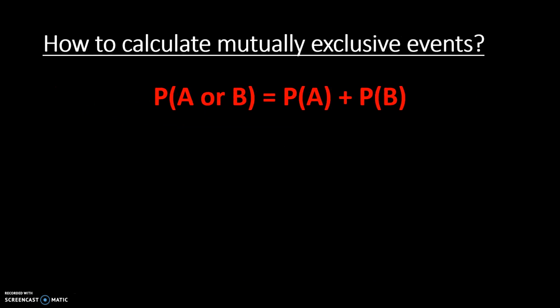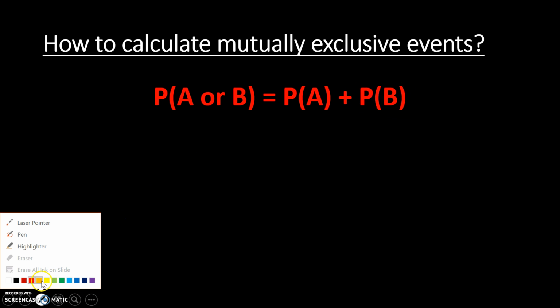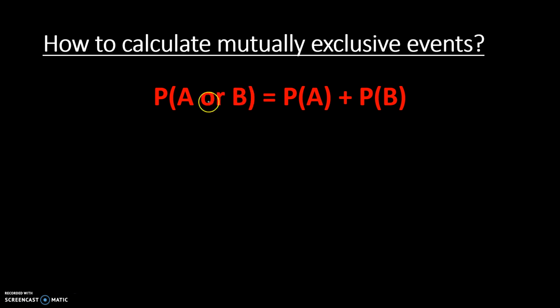So here is the formula that we will be using to make calculations on mutually exclusive events. The formula is: probability of A or B has to equal probability of A plus probability of B. Now remember that whenever you see "or" in between, or always means addition.